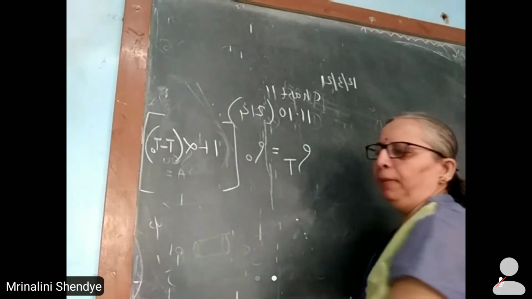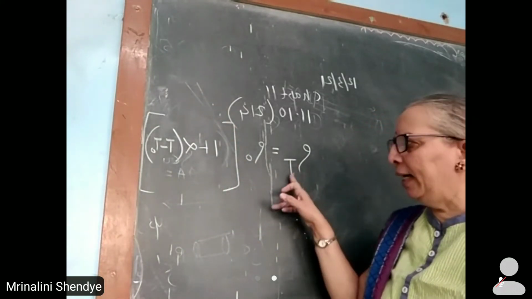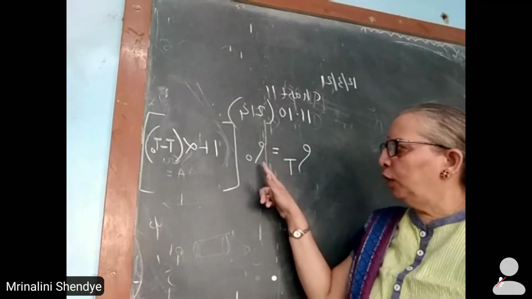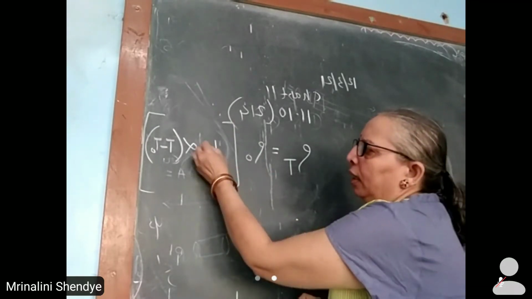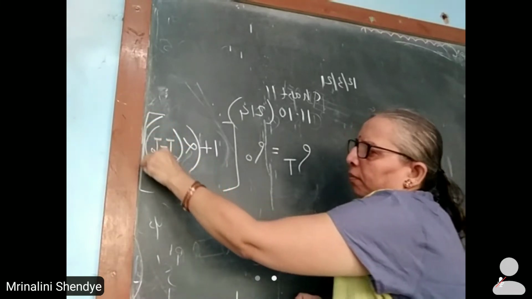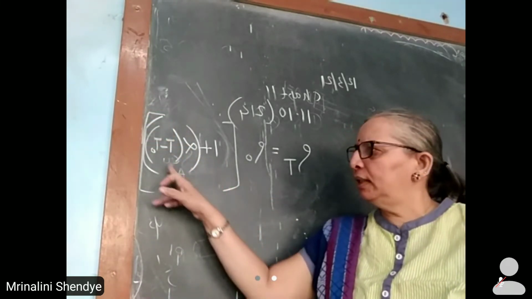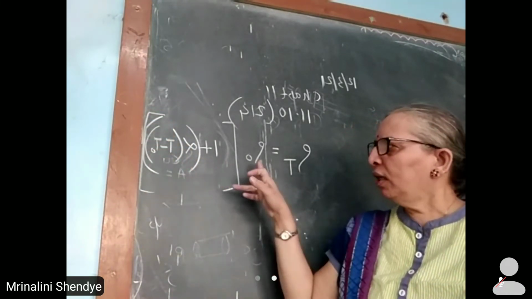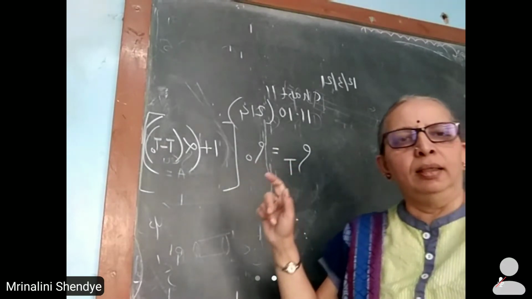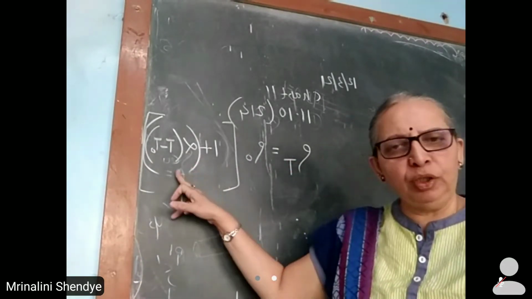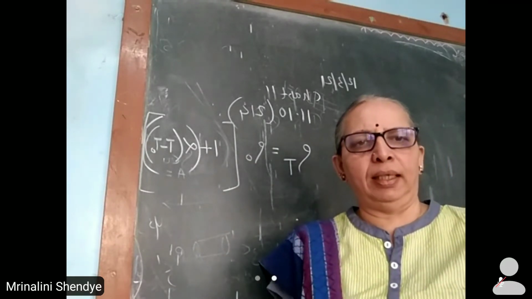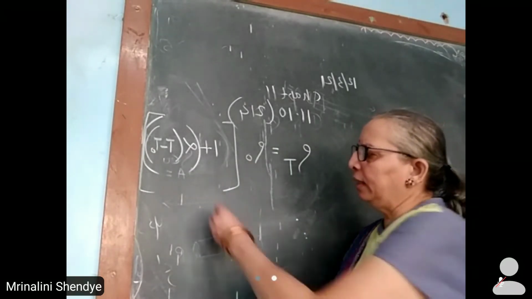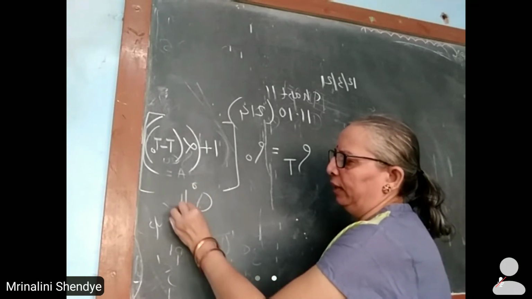Again I repeat, rho at any temperature T is equal to rho naught into bracket 1 plus alpha, this is the entire term, into T minus T naught, where T naught and rho naught are the values of absolute temperature and specific resistance of the given conducting material at 0 degree Kelvin.